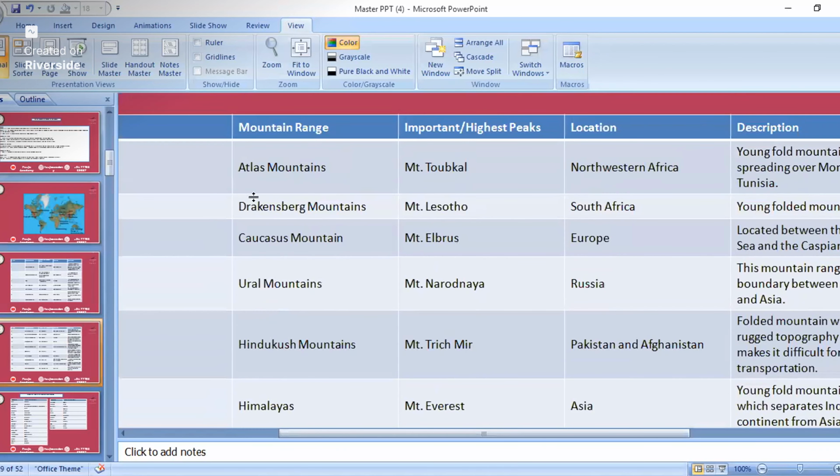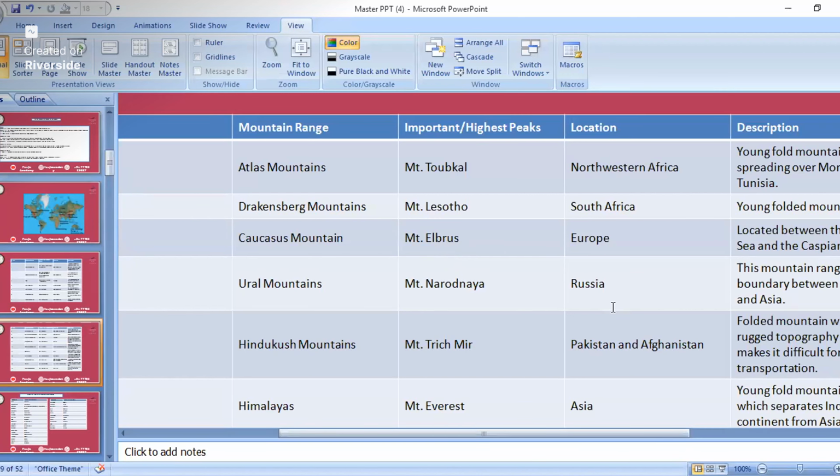Okay, so now we'll move to the Atlas Mountain. Atlas Mountain, that is in northwestern Africa. Highest peak of Atlas Mountain is Mount Toubkal, that is in northwest Africa. Then Drakensberg Mountain, that is in South Africa. For this, highest peak is not of any importance. Caucasus Mountain, that is in Europe, and its highest peak is Elbrus. This is important. This Mount Elbrus question had come in some other competitive exam. So highest peak of Caucasus Mountain is Mount Elbrus, that is in Europe.